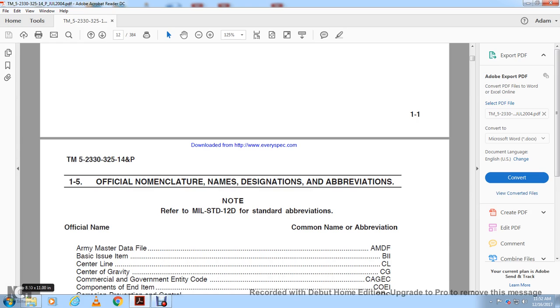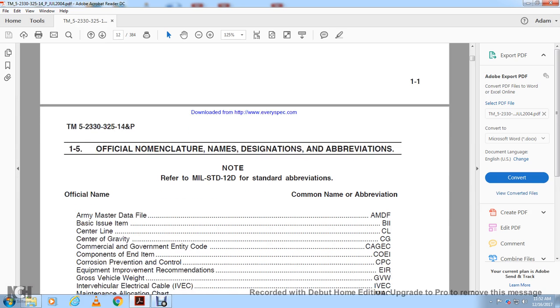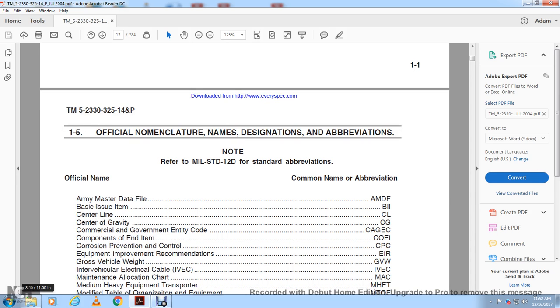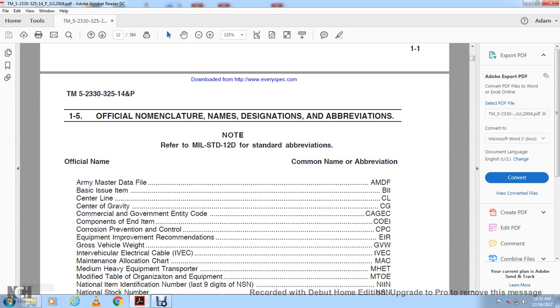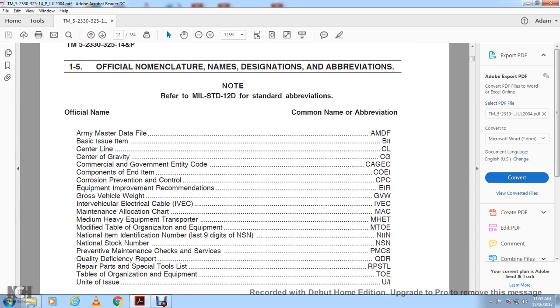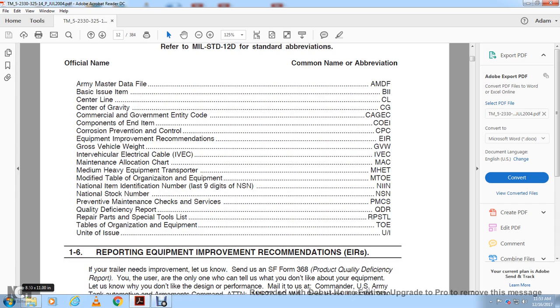Abbreviations: Army Master Data File, AMDF; Basic Issue Items, BII; Center Line, CL; Center of Gravity, CG; Commercial and Government Entity code, CAGEC; Components of End Item, COEI; Corrosion Prevention and Control, CPC; Equipment Improvement Recommendation, EIR; Gross Vehicle Weight, GVW; Inter-Vehicle Equipment Weight, IVEC; Maintenance Allocation Chart, MAC; Medium Heavy Equipment Transporter, MHET; Modified Table of Organization and Equipment, MTOE; National Item Number, NIN; National Stock Number, NSN; Preventive Maintenance Checks and Services, PMCS; Quality Deficiency Report, QDR; Repair Parts and Special Tools List, RPSTL; Table of Organization and Equipment, TOE; Unit of Issue, U/I.